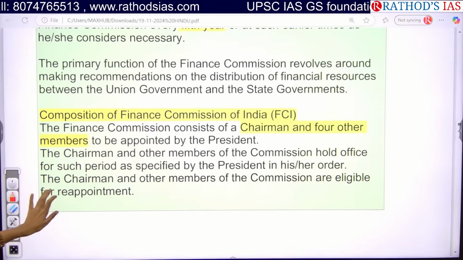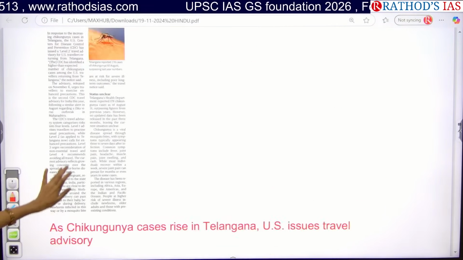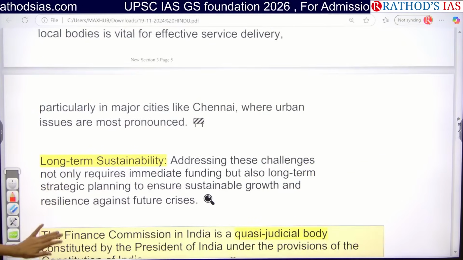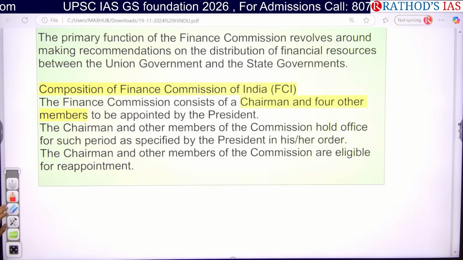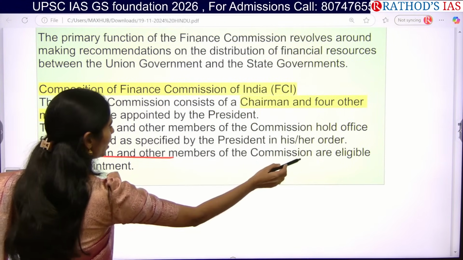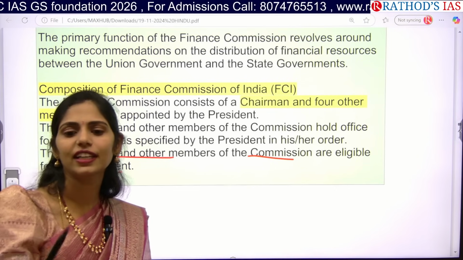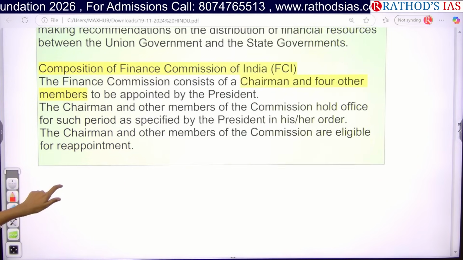Okay, that is the thing. And one more last point: the chairman and other members are eligible for reappointment. Again, they can be appointed the next time. Okay, see this point, it is very important. You missed this. Yeah, next article.